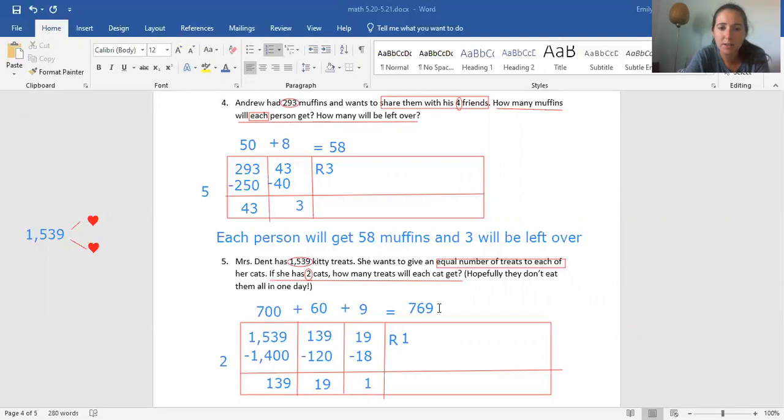So we've got 769. Oh, can't forget my remainder. Remainder 1. Let me just double check that one to make sure we got it. 1,539 divided by 2, and we have 769.5, and like I said, that'd be 1/2, right? 1/2.